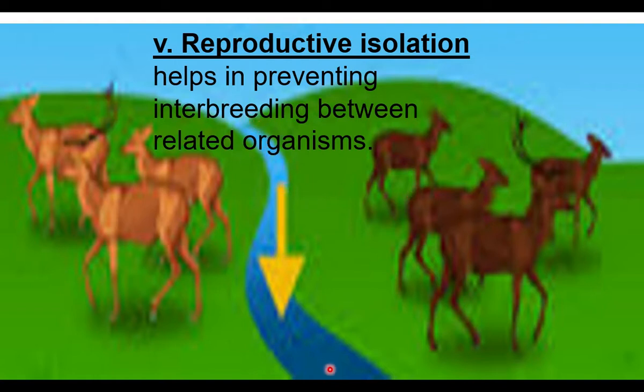A river or mountain or any barrier separates two related populations, so they grow as separate species in a particular period of time. So in this way, reproductive isolation, natural selection, recombination, chromosomal mutation, and gene mutation are responsible for promoting evolution according to modern synthetic theory.